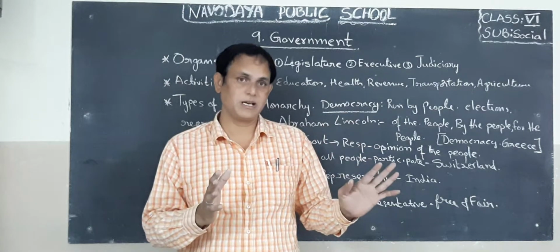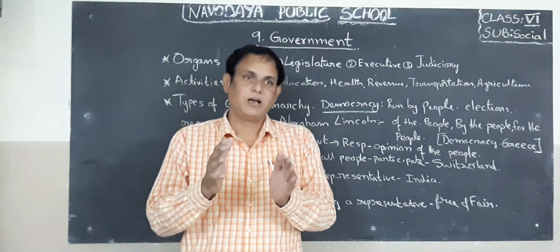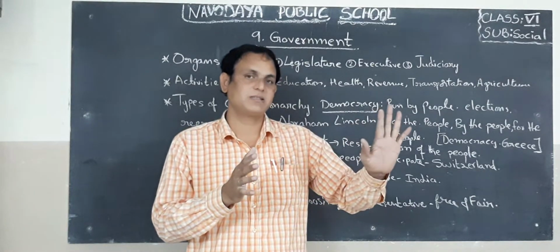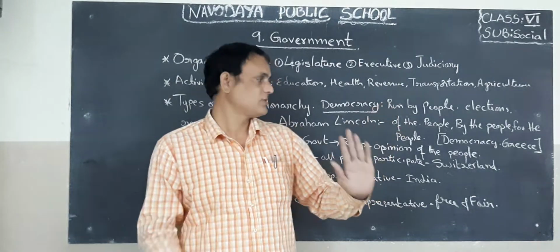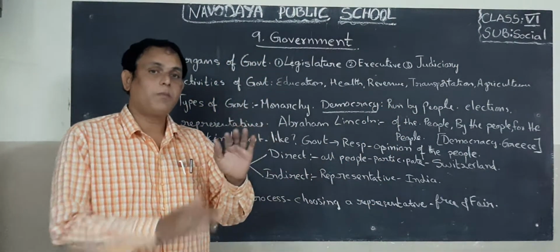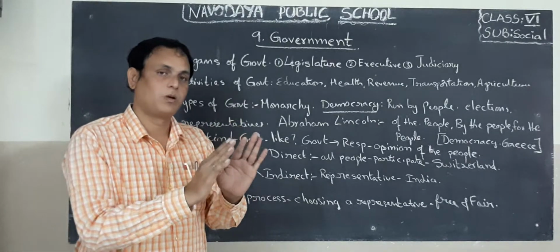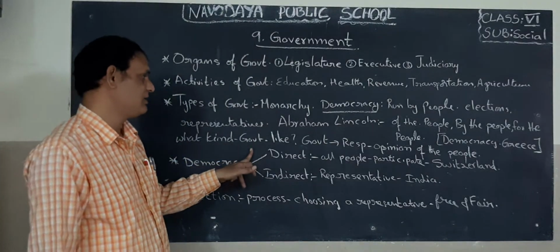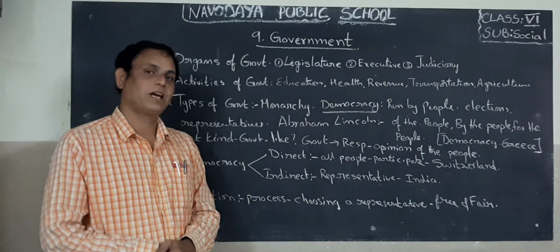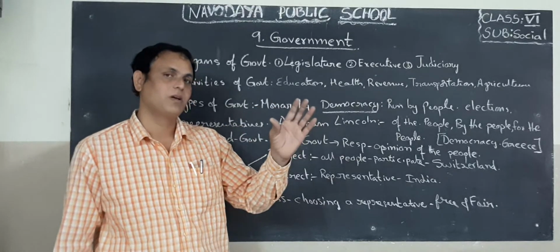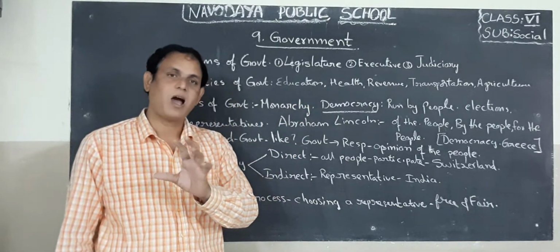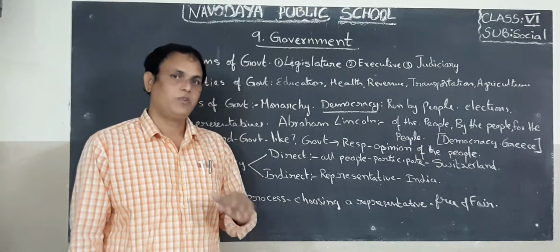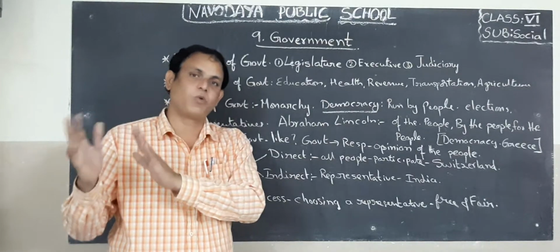In that democracy system, people will elect the representatives. These representatives will rule for a tenure of 5 years. Okay, children. So here, all powers are vested in the hands of the people. That is called democracy. Next, children, what kind of government do you like? Whether you like a monarchy system or a democratic system. I think we know what problems are there in the monarchy system. We know what benefits are there in the democracy system.